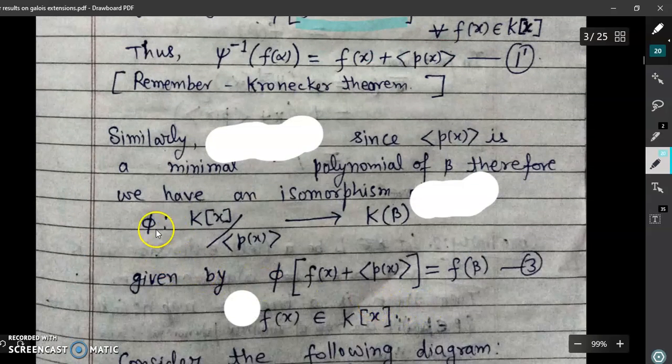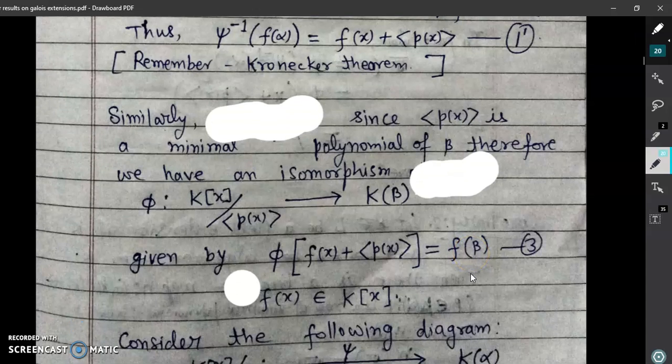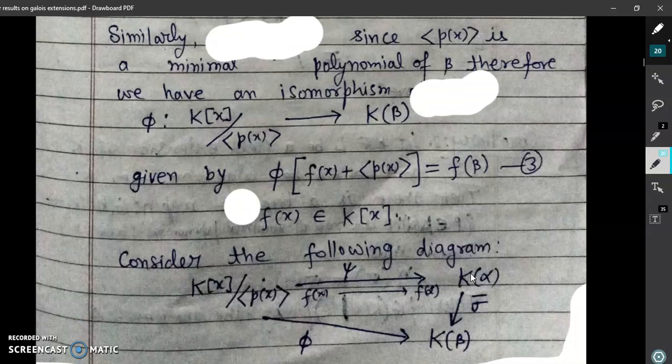Suppose that this isomorphism is phi from K[x]/(p(x)) into K(beta), which carries f(x) + (p(x)) ideal to f(beta). Note that we replace x by beta here. So we have two isomorphisms. One is psi from this to K(alpha), and the other is phi from K[x]/(p(x)) to K(beta).